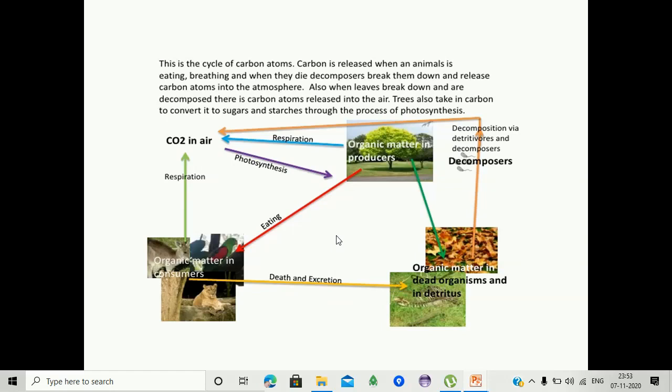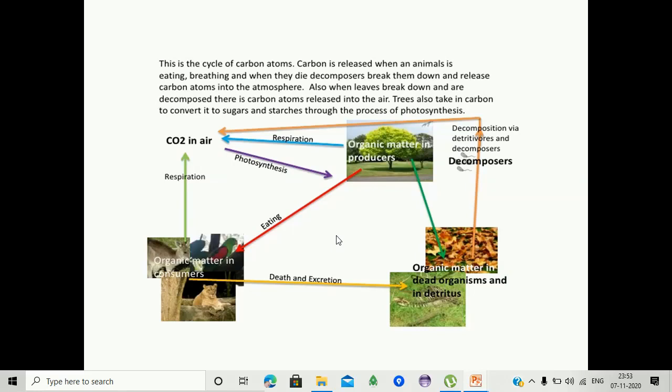Whenever the plants are eaten by animals, the carbon compounds enter those animals. These animals release carbon dioxide into the atmosphere through the respiration process.